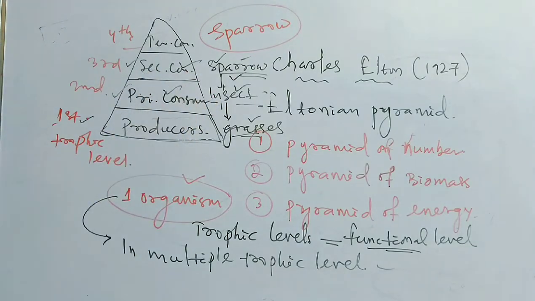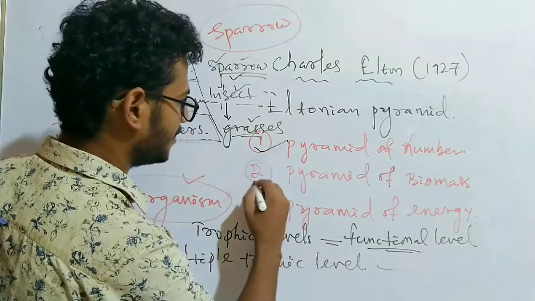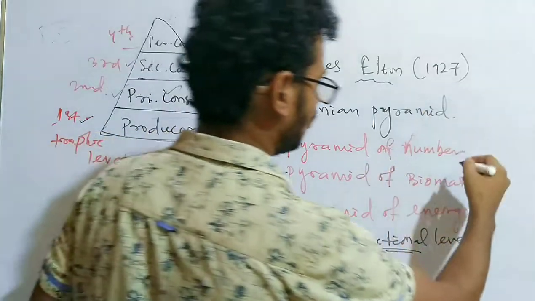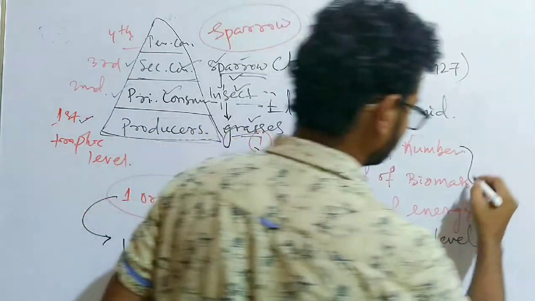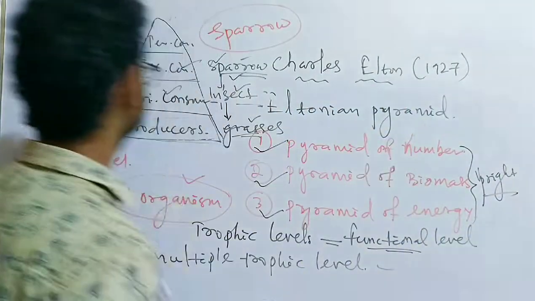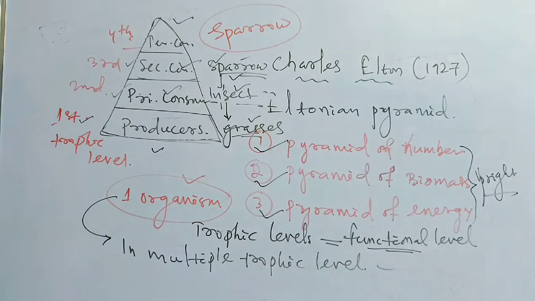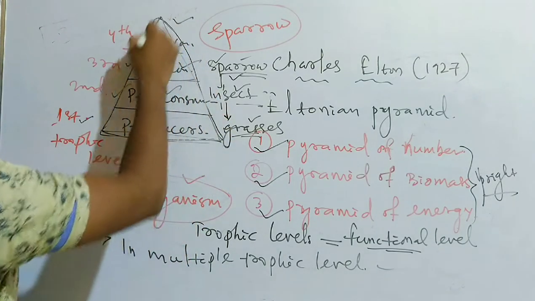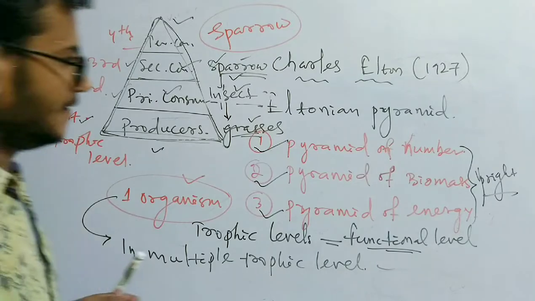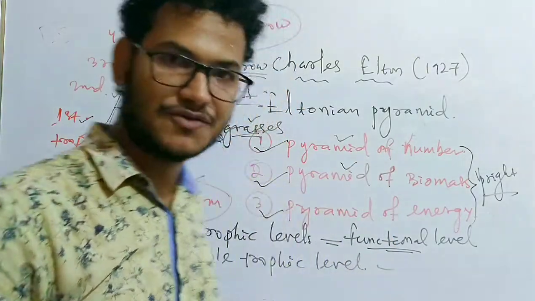My dear friends, all the pyramids, that means pyramid of number, biomass and energy, are upright. Upright means the tertiary consumer at the apex and producer at the base. So the structure is like this. Remember, the pyramid of number and pyramid of biomass can be inverted.